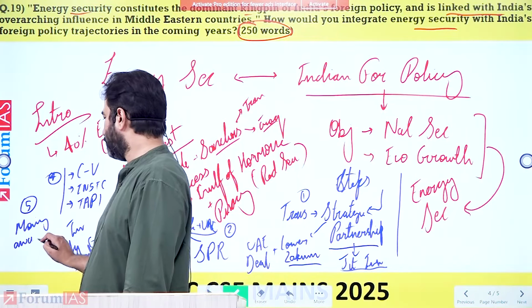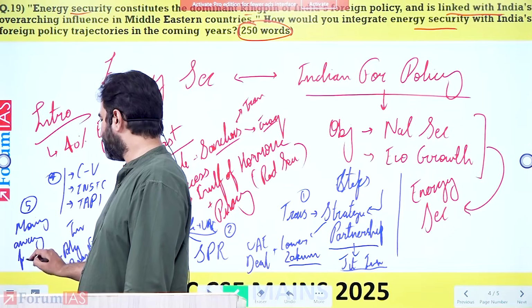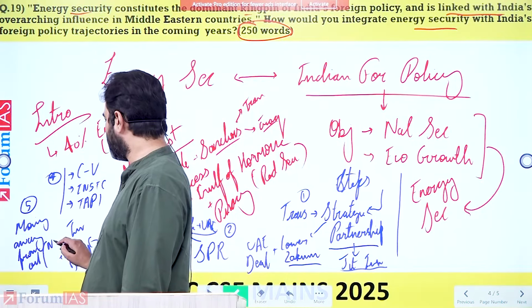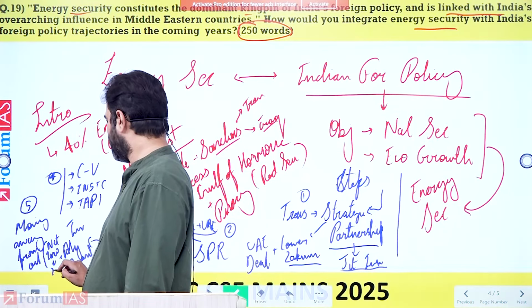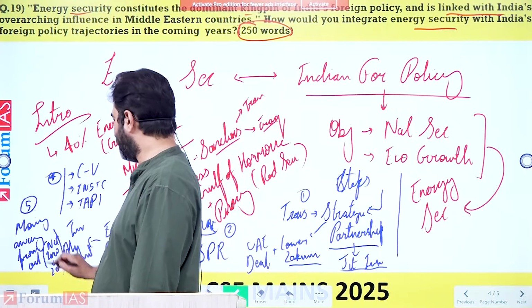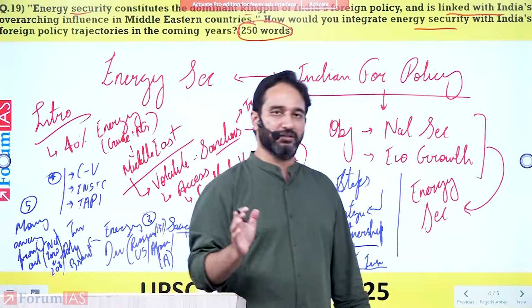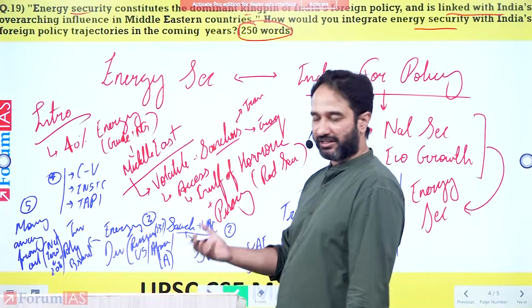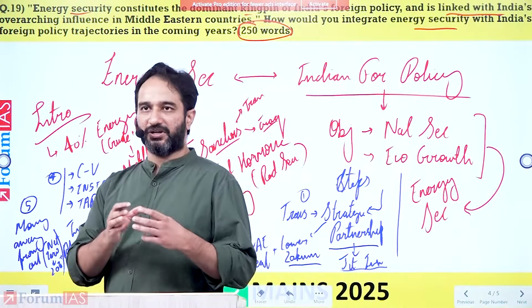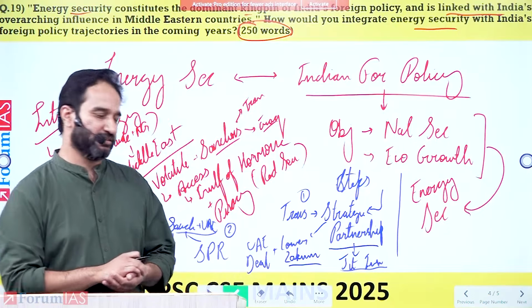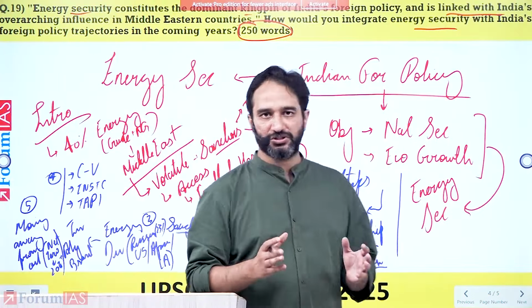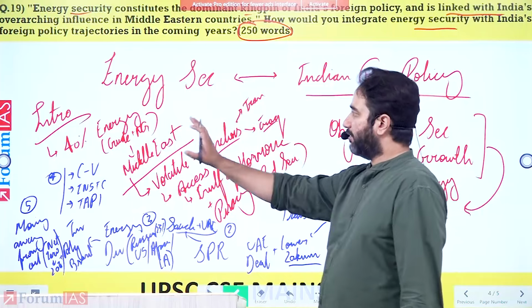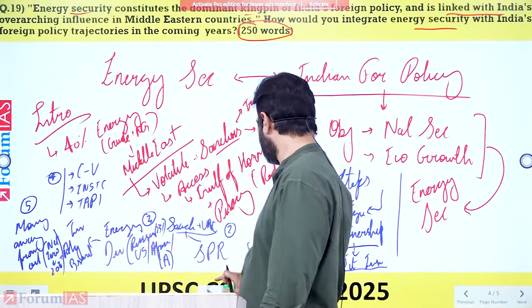Right? So you end up highlighting that, yes, as of now, we're dependent on oil, but we have a net zero target in 2070. Right? So in 2070, we have a net zero target. And all of the countries around the world are trying to move towards electric. They're trying to move away from the dependency on oil and gas itself. So all of these points together, you end up highlighting